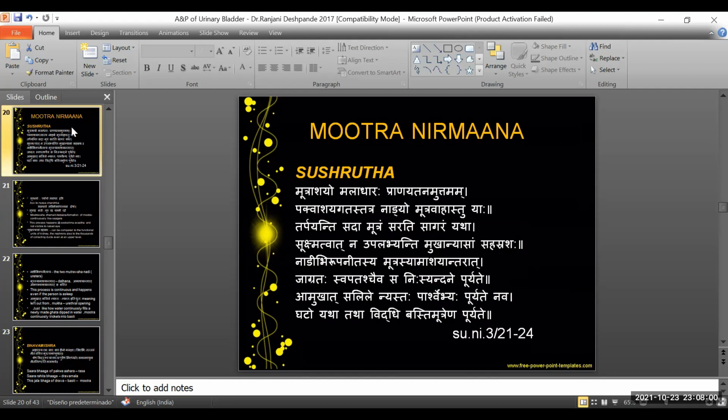And this is a continuous process which happens without any pause. That is why maybe again Acharya has said tarpayanti sada mutram, sada referring to it being a continuous physiology that happens in the body. Mutram sarati sagaram yatha, just like the peristaltic wave of the uterine wall.